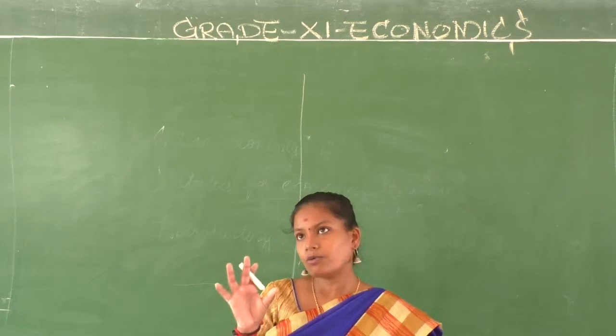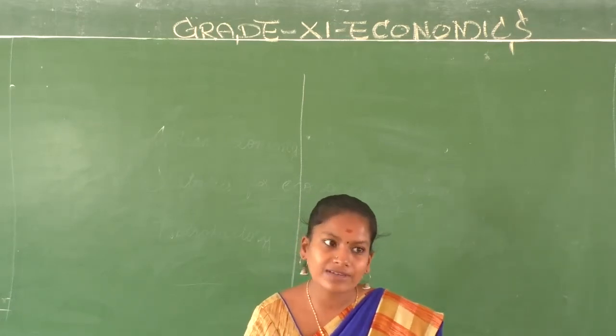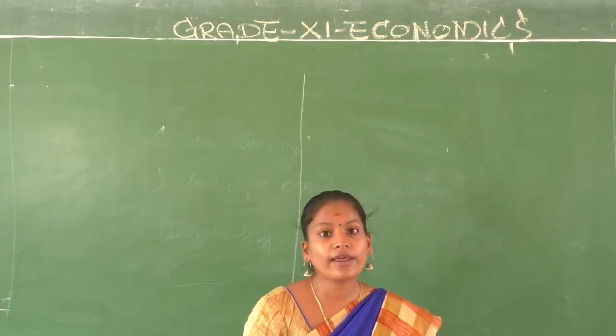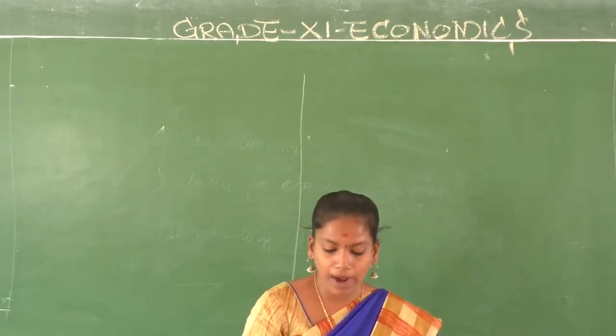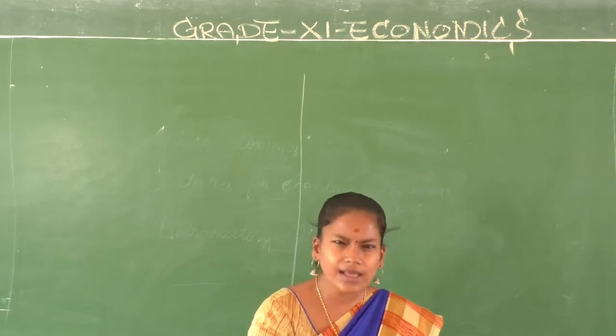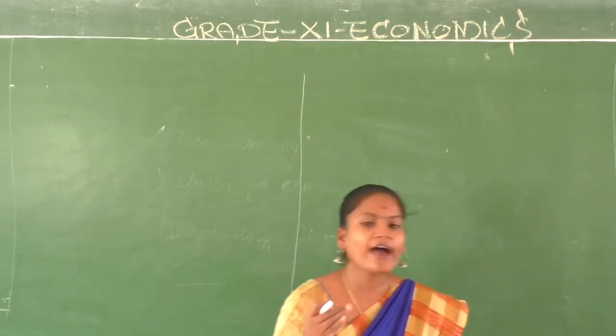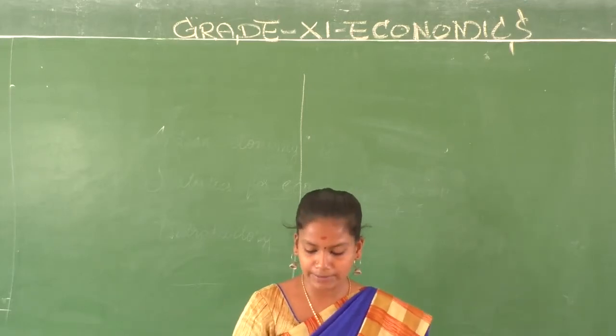Now the first part that we have is statistics for economics, which is the part A textbook for you. There are some deleted portions, 30% of the entire portions, because of this pandemic situation.